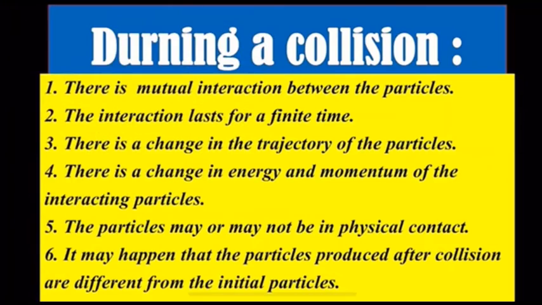During a collision, there is mutual interaction between the particles. The interaction lasts for a finite time. There is a change in the trajectory of the particles. There is a change in the energy and momentum of the interacting particles. The particles may or may not be in physical contact. It may happen that the particles produced after collision are different from the initial particles.